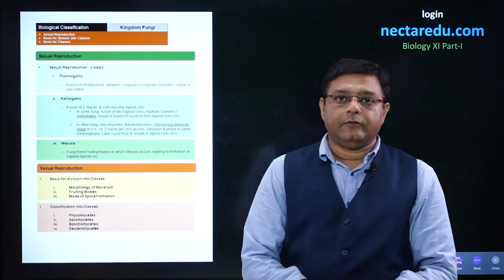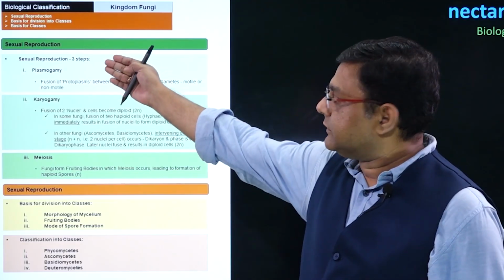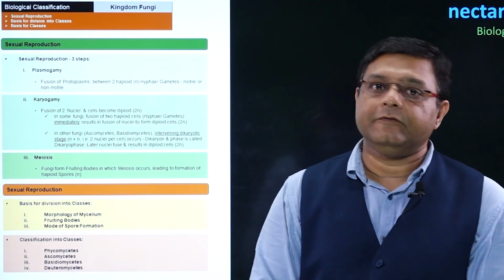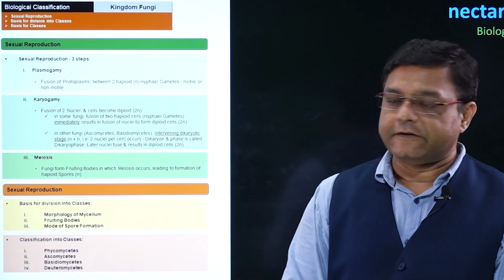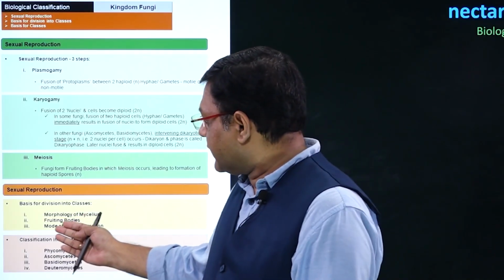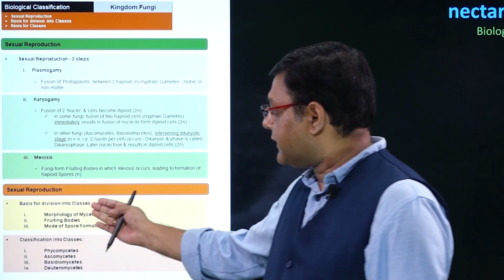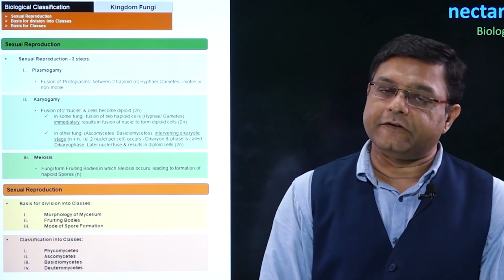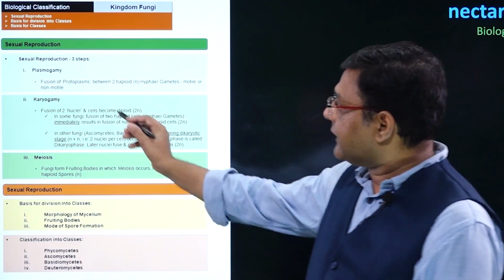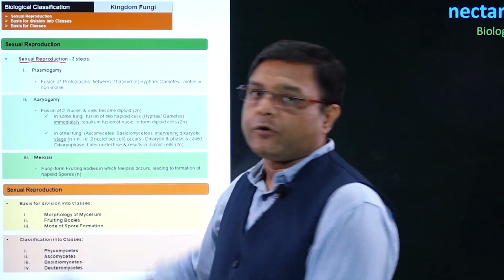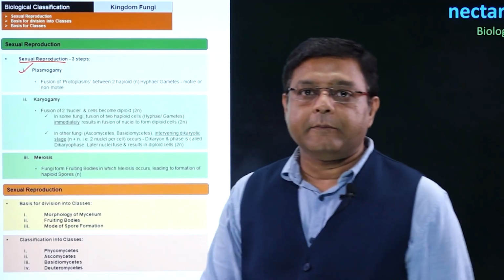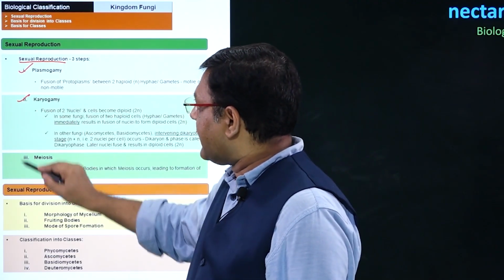In this video, we will look into the three steps of sexual reproduction in the kingdom Fungi. We will also look into the basis for division into classes and the names of the different classes which are present. Now, starting with sexual reproduction, the three steps are: the first is plasmogamy, the second is karyogamy, and the